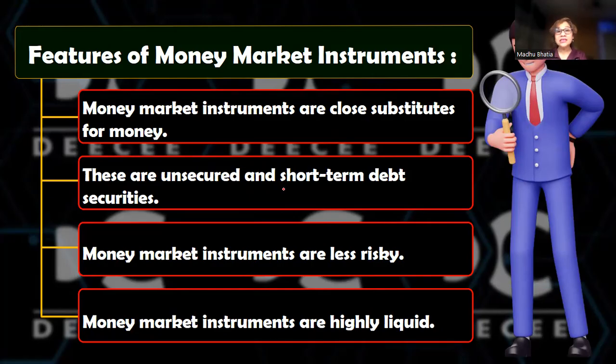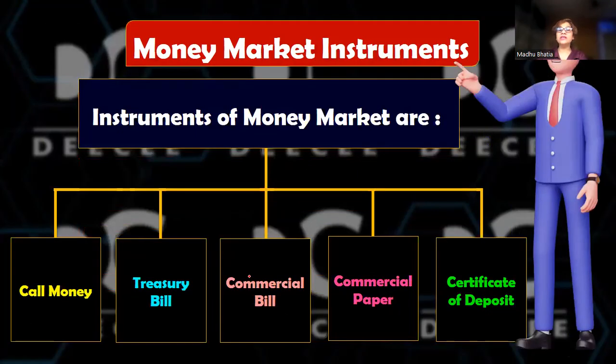These are unsecured and short-term debt market instruments. Then they are less risky. Why are they less risky? Because highly credit-worthy companies and organizations participate in it, and they are highly liquid. So we say they are close substitutes to money. That means they can be converted into cash very quickly.